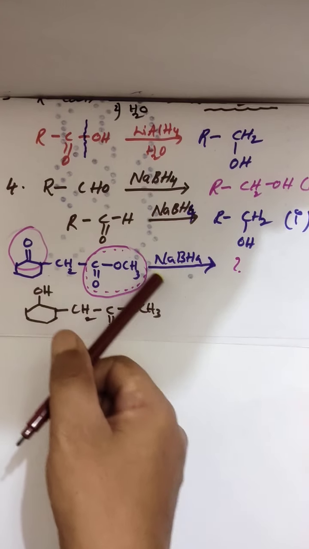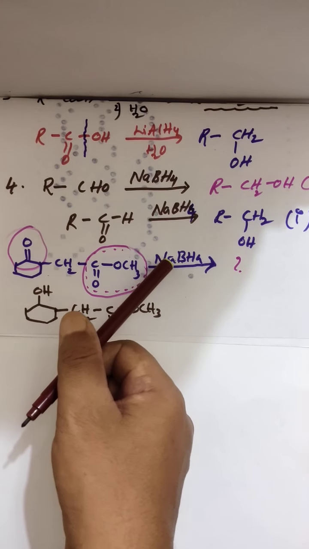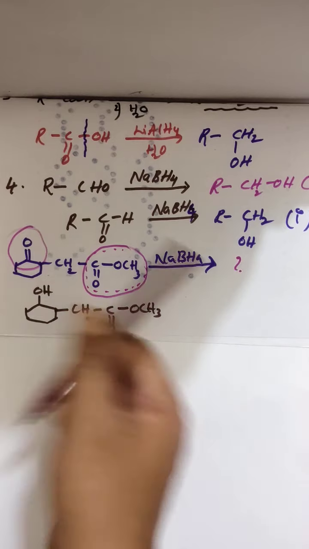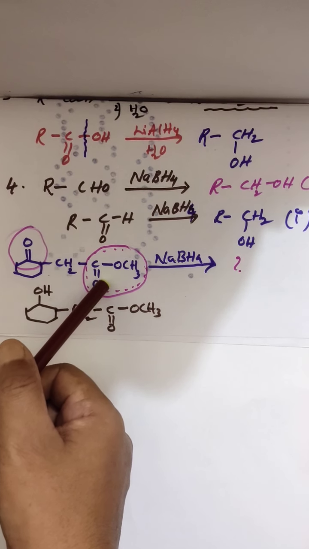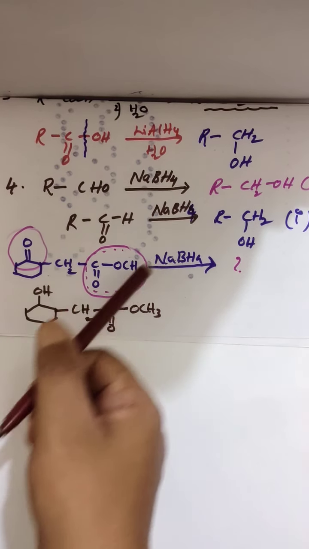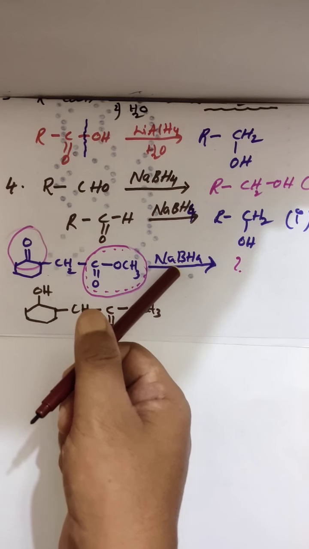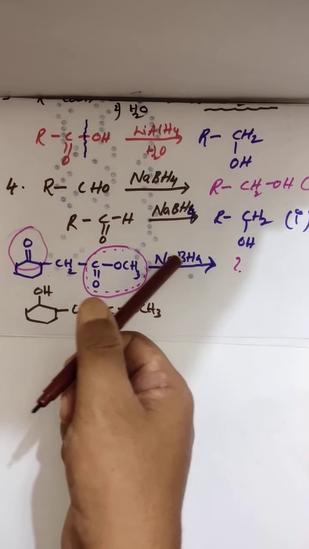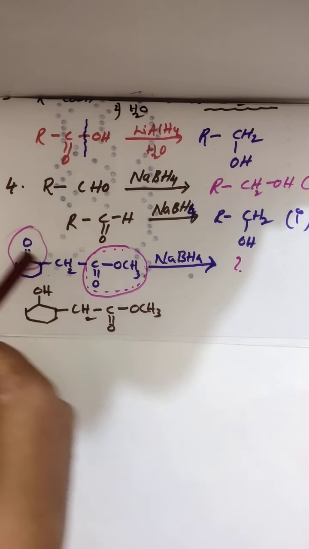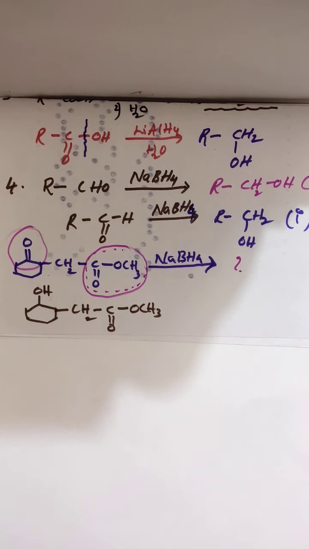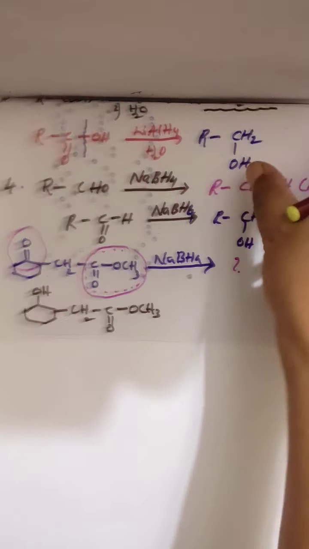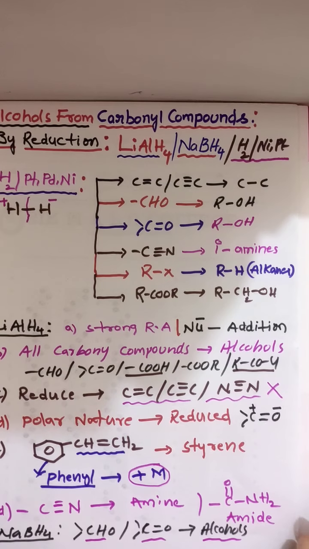So we have to remember what the given reagent will reduce. Esters cannot be reduced by sodium borohydride. If lithium aluminum hydride or hydrogen in the presence of platinum, nickel or palladium is used in this place, then this can be reduced, meaning you get a different product. Questions like these come. So my dears, one more time I am saying, learn this chart effectively.